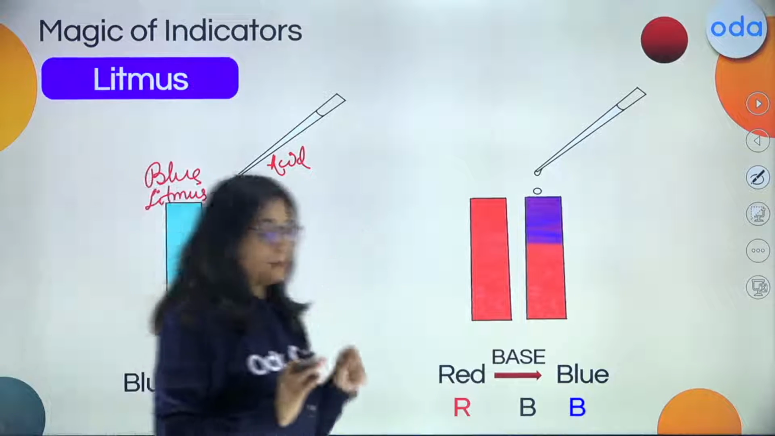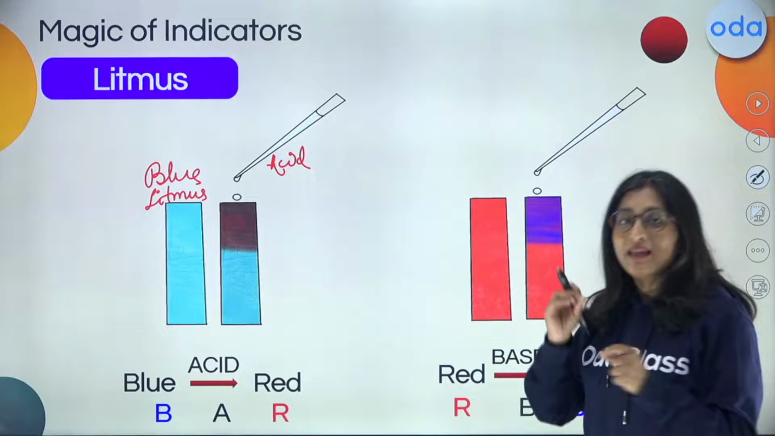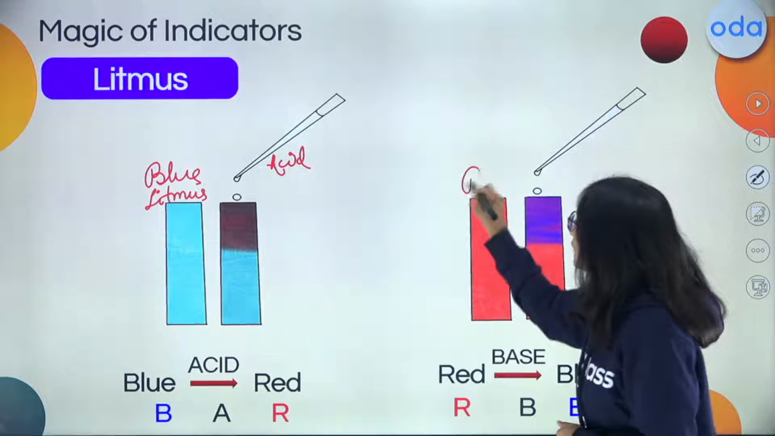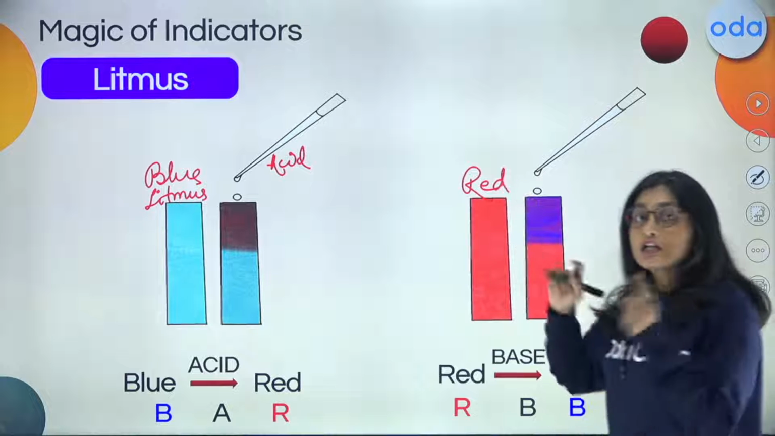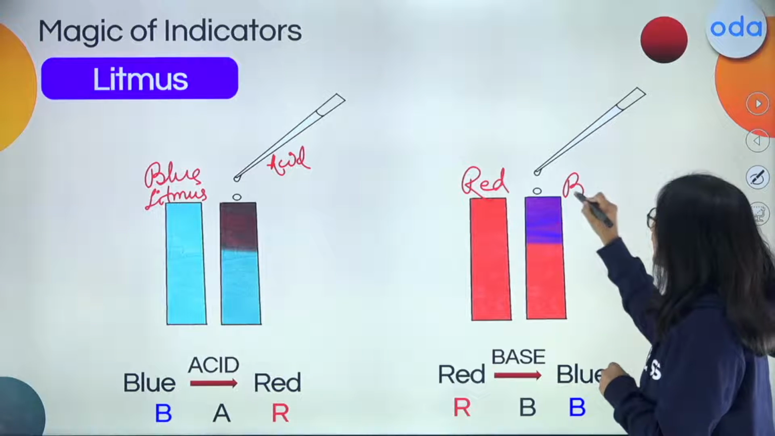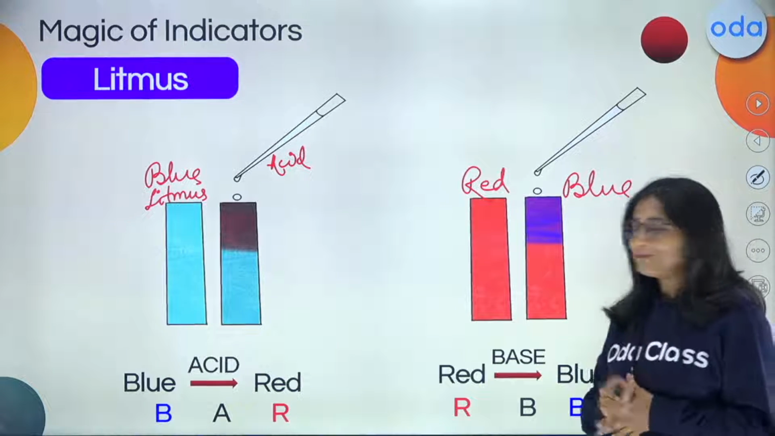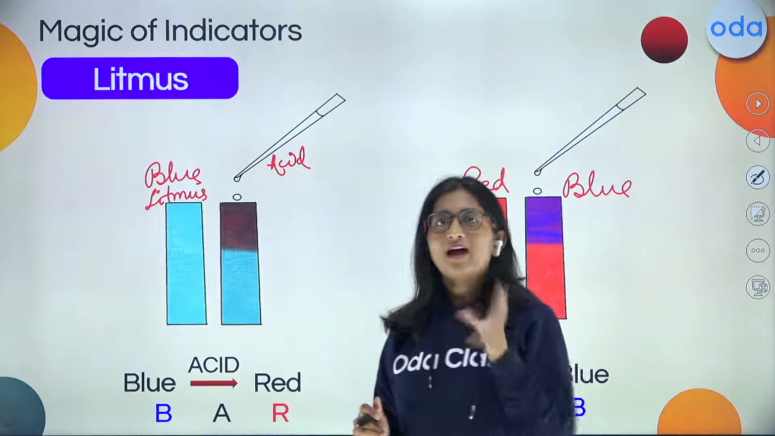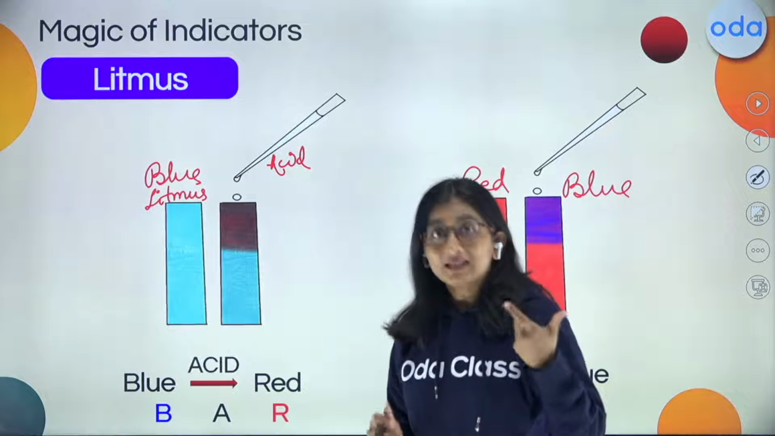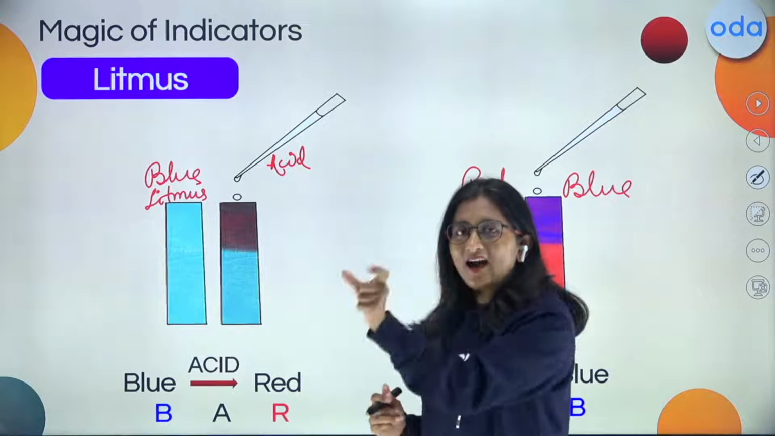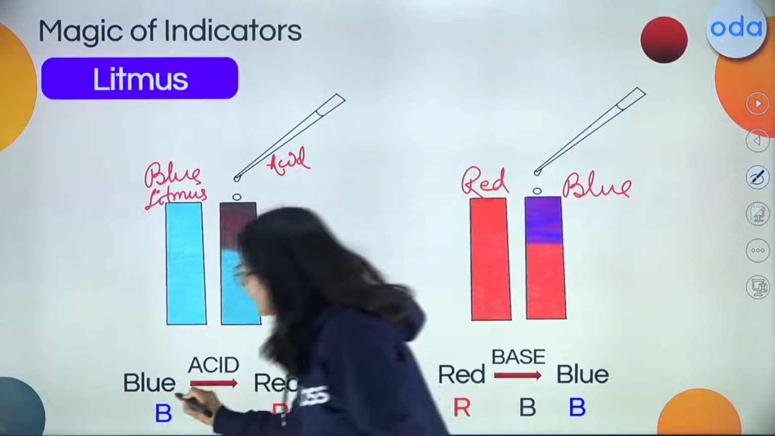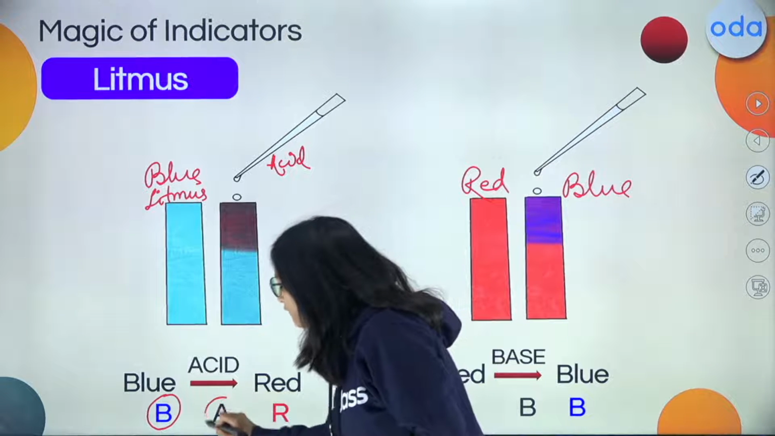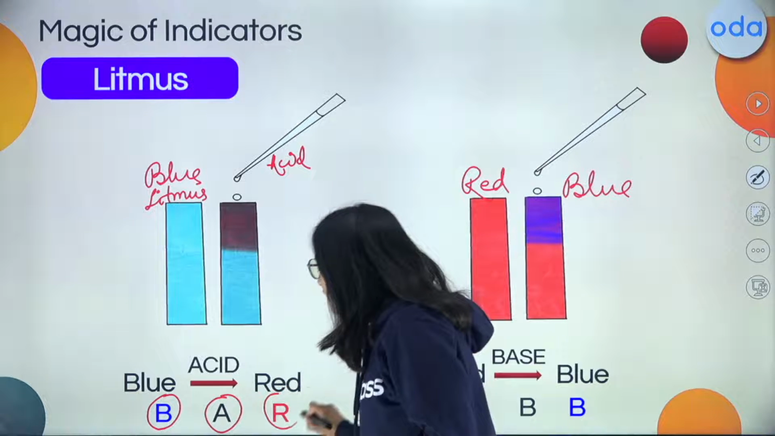Whereas in case of the bases, when the basic solution is added to it, the red litmus paper turns into blue in color. Now I have a shortcut for how you can remember it. Basically, all of you must have had a chocolate bar, then Milky Bar. So from that BAR, we can remember it. So here we have the blue color, the blue litmus. Now, in the presence of acid, it turns into red color.